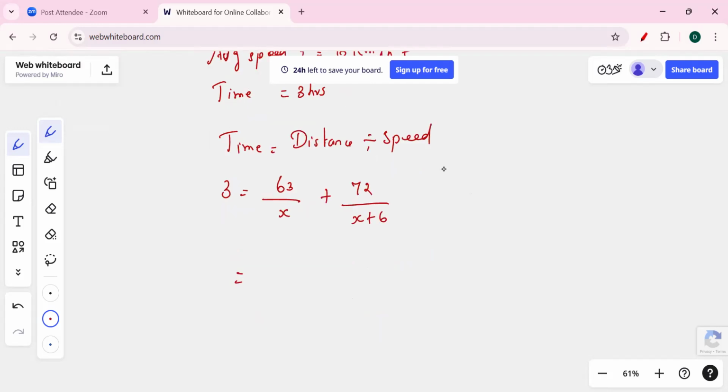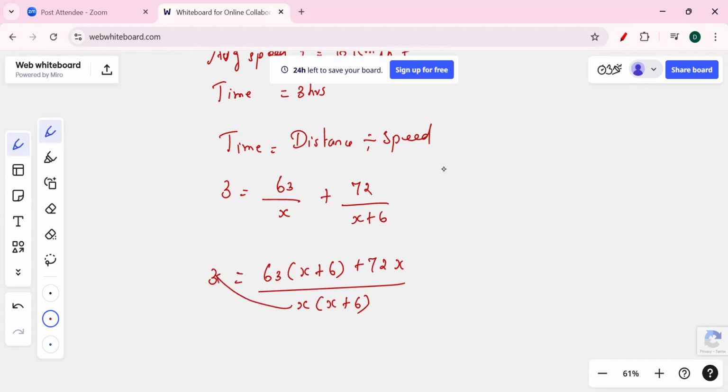Let's take an LCM. So 63 times x plus 6 plus 72x over x times x plus 6. On the left side, the time taken is 3. I'm going to multiply it, so 3 times x times x plus 6.